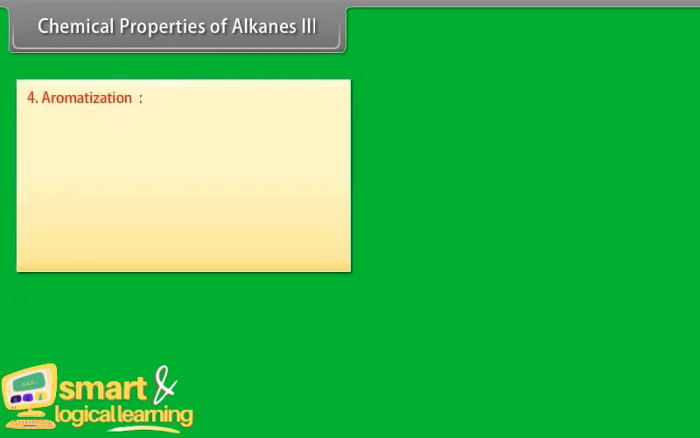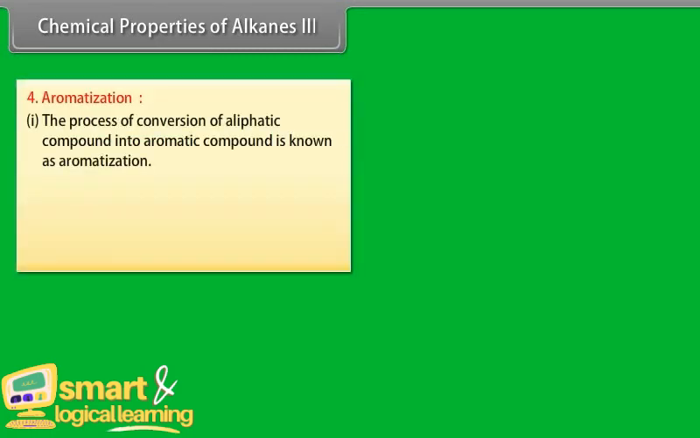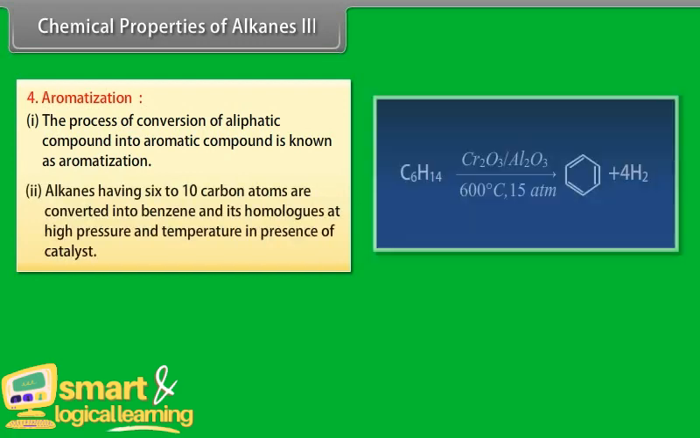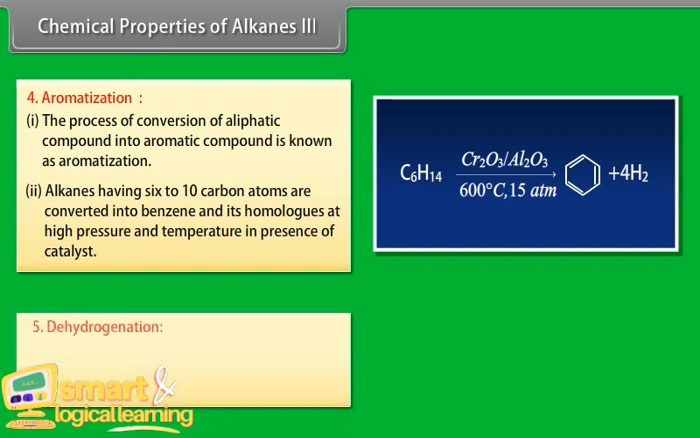Chemical properties of alkanes, part 3. Aromatization. Number 1: the process of conversion of an aliphatic compound into an aromatic compound is known as aromatization. Number 2: alkanes having 6 to 10 carbon atoms are converted into benzene and its homologues at high pressure and temperature in the presence of a catalyst.